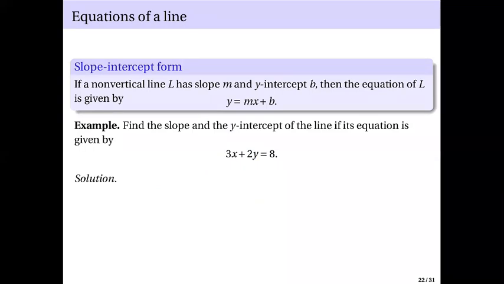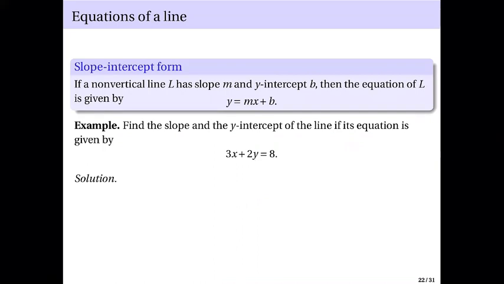So, find the slope and the y-intercept of the line if its equation is given by this. You have to write this equation in this form, meaning you isolate the variable y.